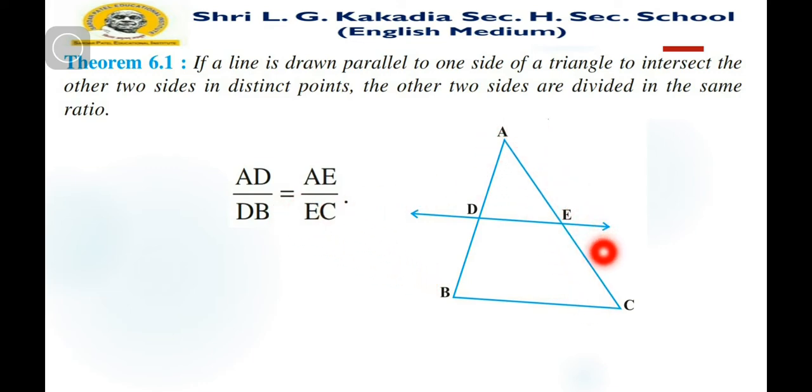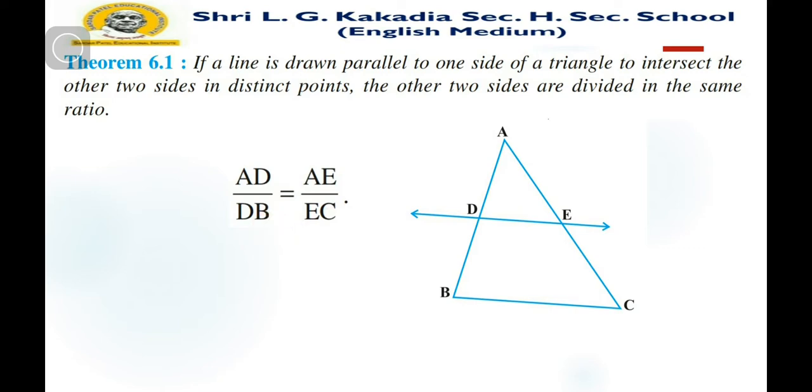So the Thales theorem, theorem number 6.1, says that if a line is drawn parallel to one side of a triangle to intersect the other two sides at two distinct points, then the other two sides are divided in the same ratio.